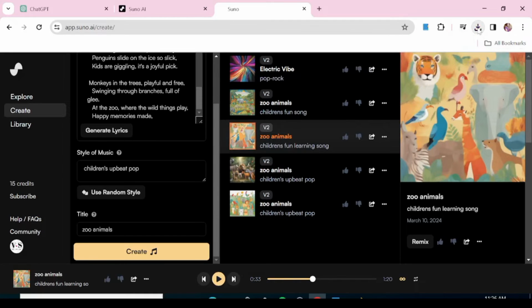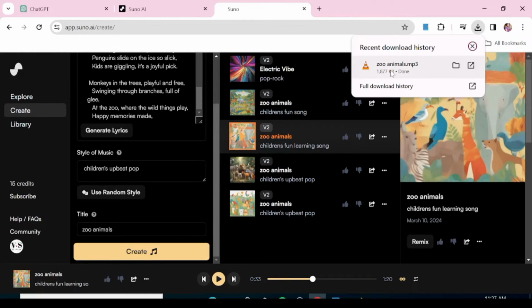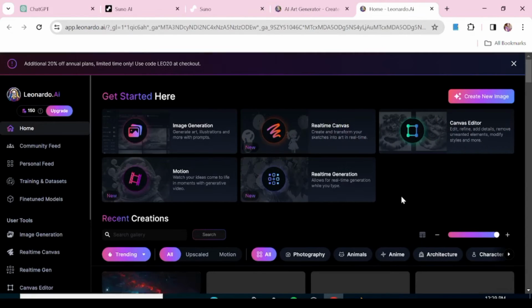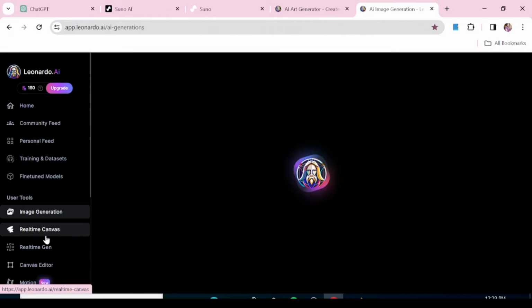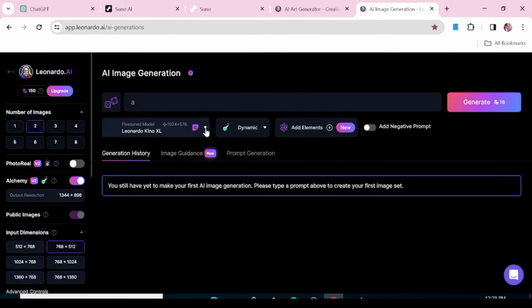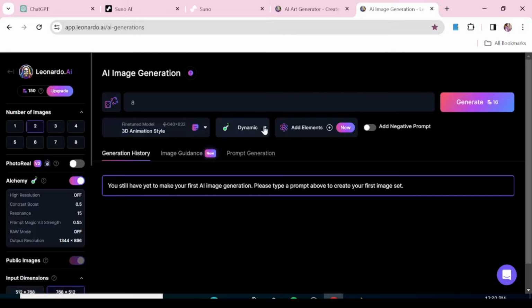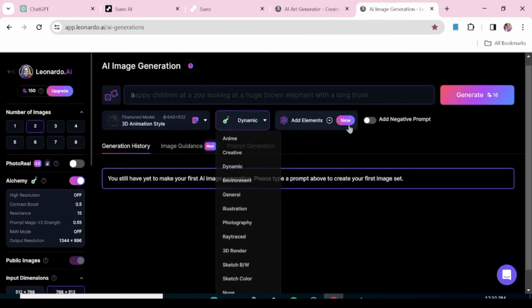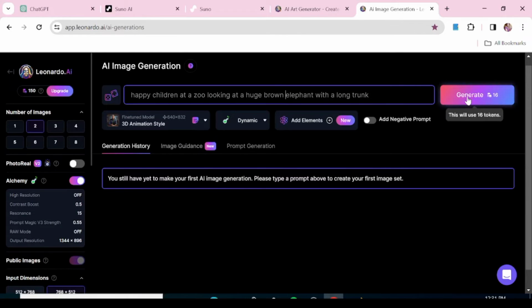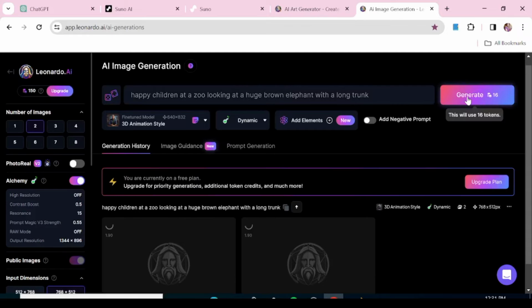So you're just going to do it as an audio, and we'll just go ahead and generate images to create our video. Now the next tool that we're going to be using today is Leonardo AI. Once you get to this interface, all you need to do is hit generate image, and you're just going to choose our style as 3D animation style. As for the prompt, you're just going to put a simple prompt that basically describes what you want.